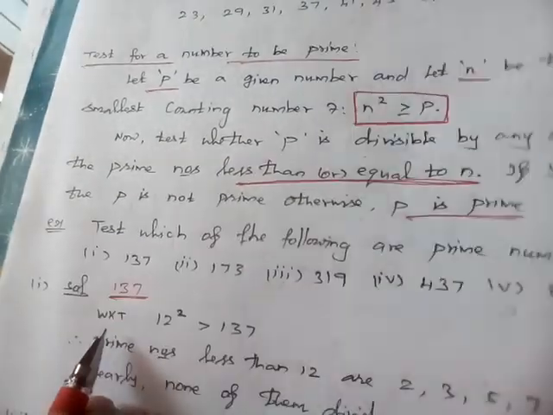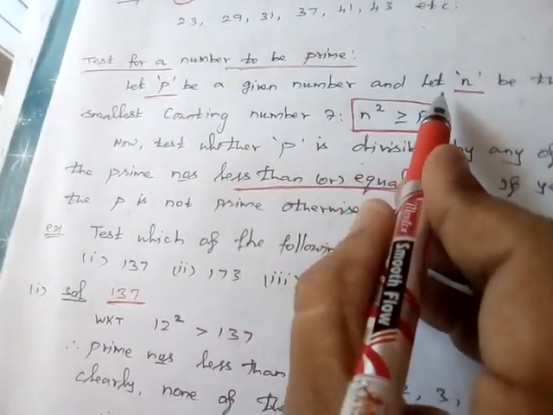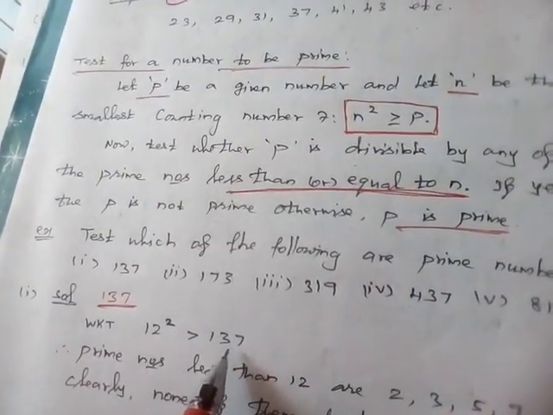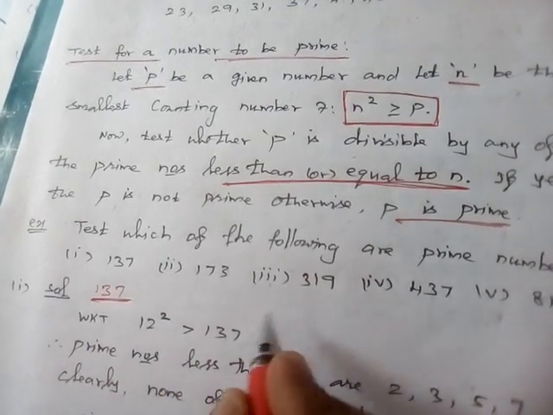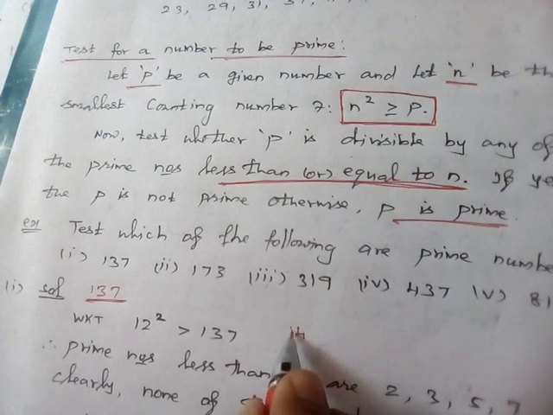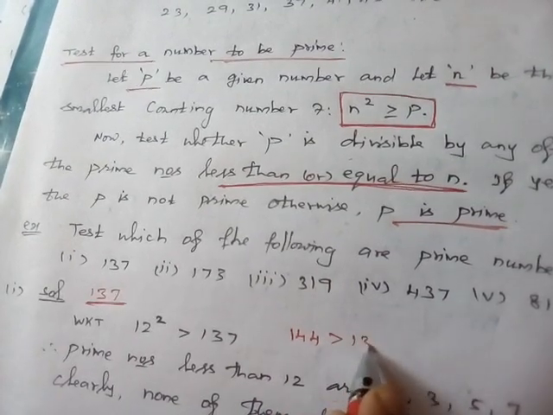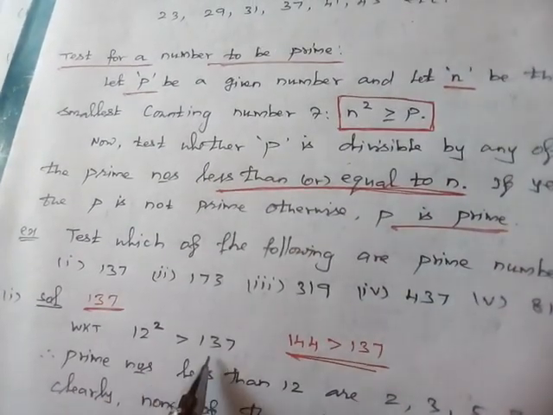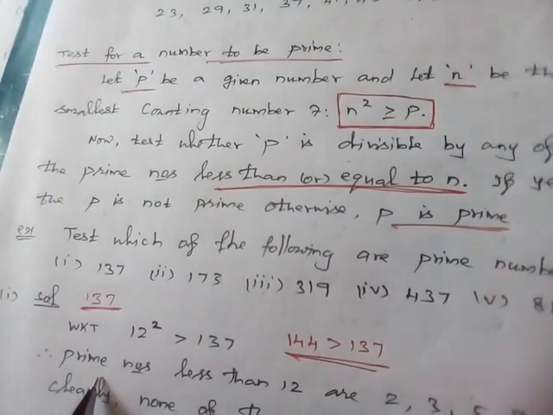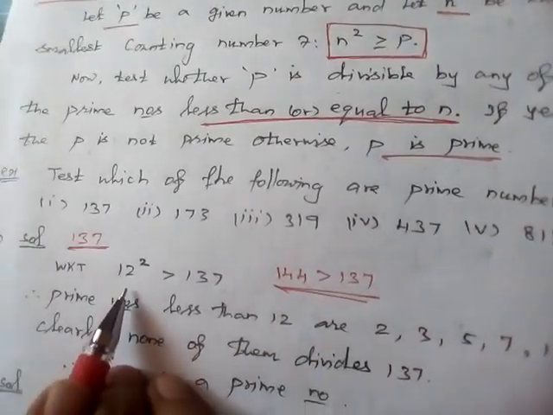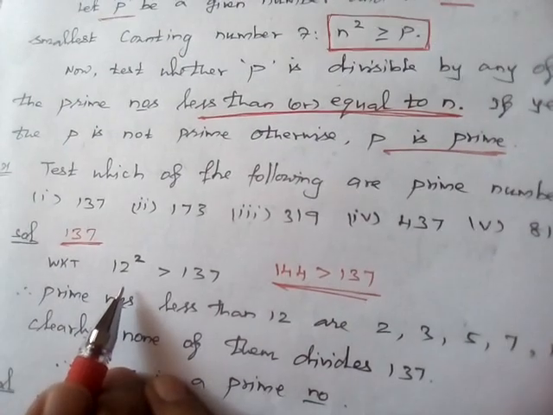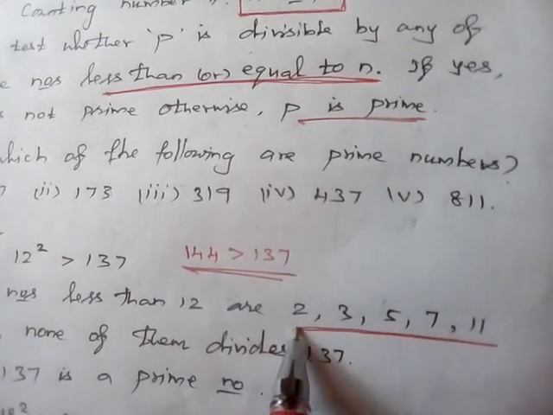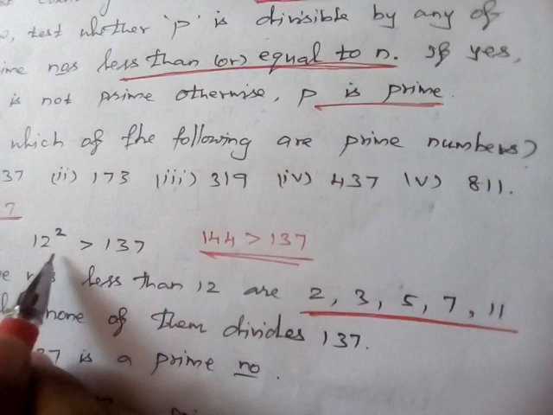How to check? According to the definition, let n be the smallest counting number such that n squared is greater than or equal to p. Here for 137, the perfect square will be 12 squared, and the value of 12 squared is 144. 144 is greater than 137. Now the prime numbers less than or equal to 12 are 2, 3, 5, 7 and 11.